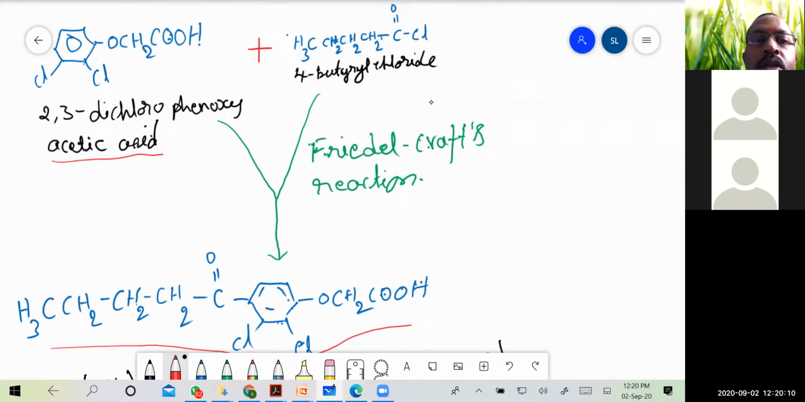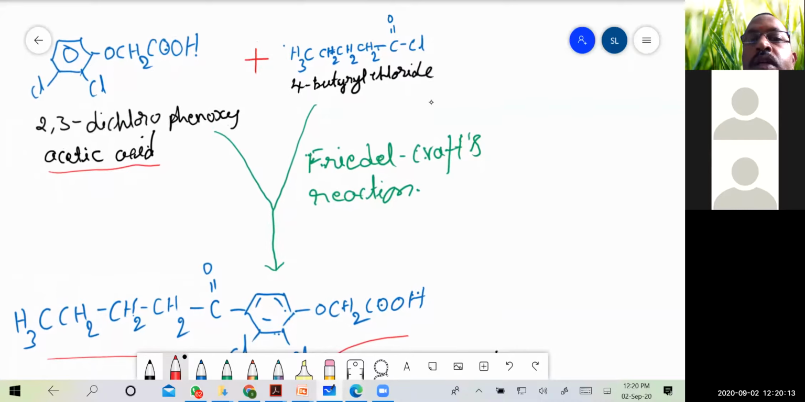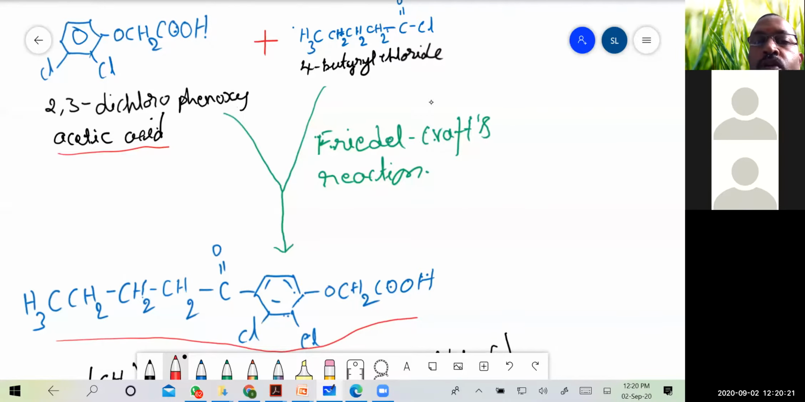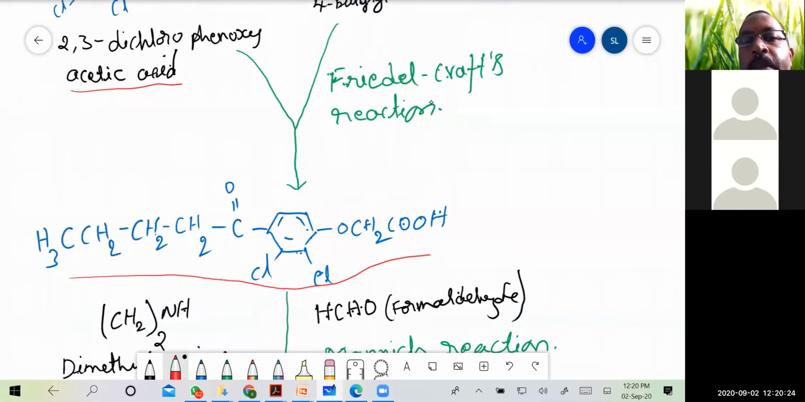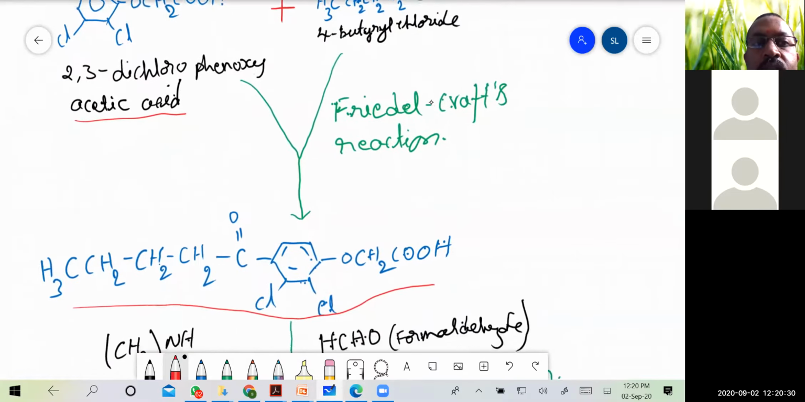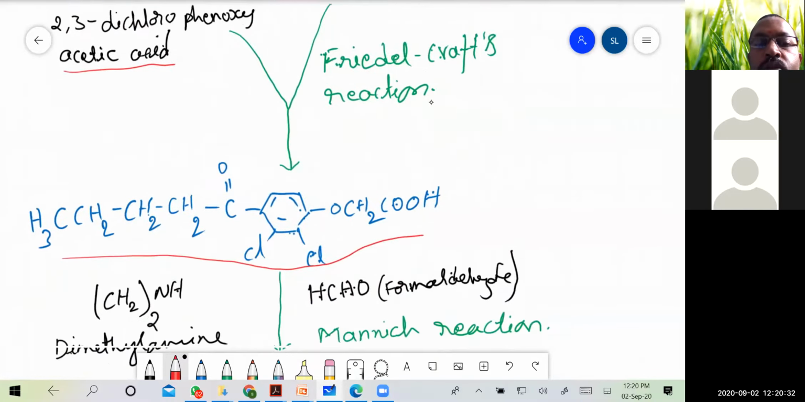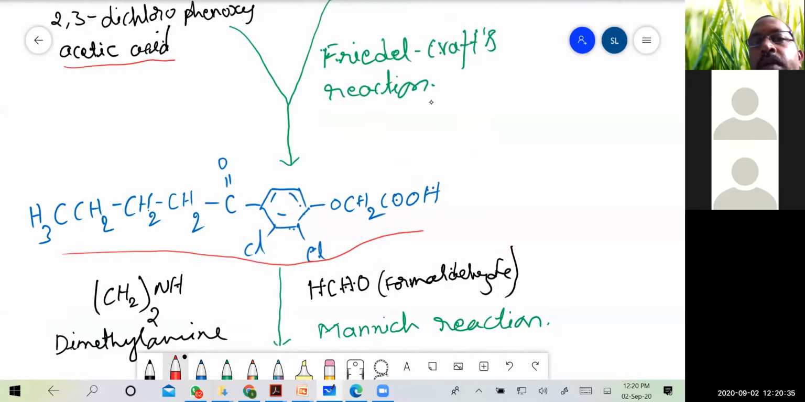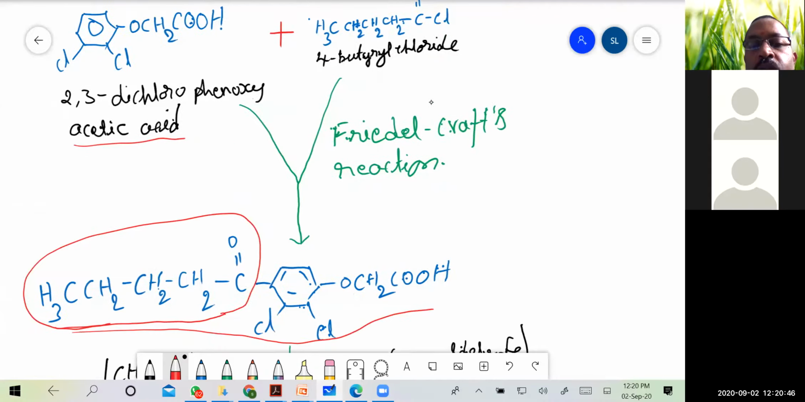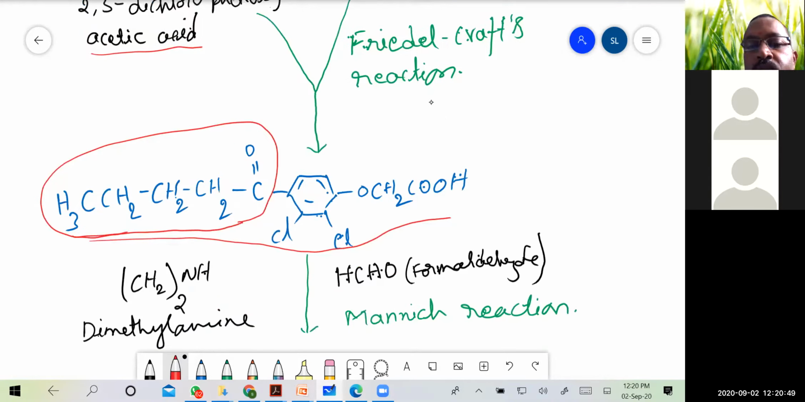In the Friedel-Crafts reaction, acyl chlorides are made to react with the compounds, and thereby this 4-butyryl chloride, which is an acyl chloride, has reacted with the benzene at the para position. This is where the addition has taken place. This is the part where the butyryl chloride has been attached. The other part, the phenoxyacetic acid, has remained the same.